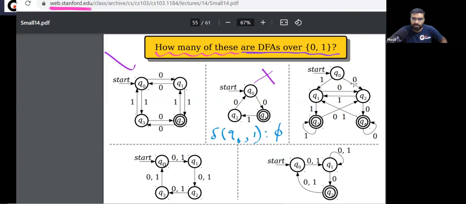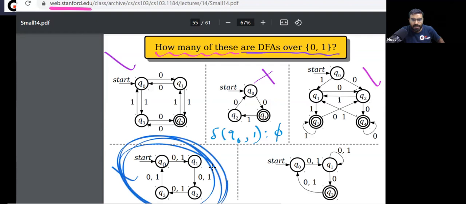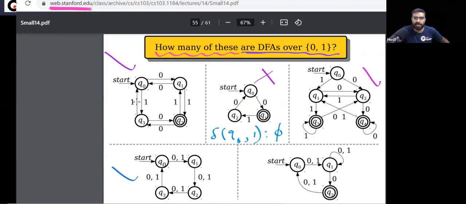What about the third one? Yes, this is a DFA. Every state on every symbol has exactly one transition. What about this one? Is this a DFA? Yes, this is a DFA. Every state on every symbol has exactly one transition. But there is no final state. So can I say this is a DFA? Does it matter? No, it does not matter.